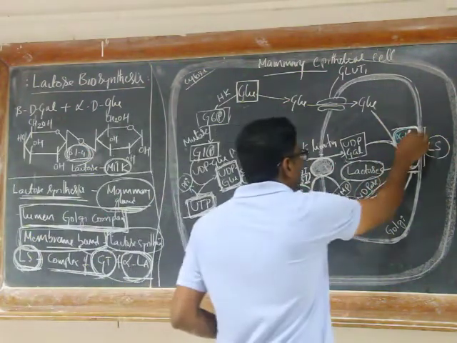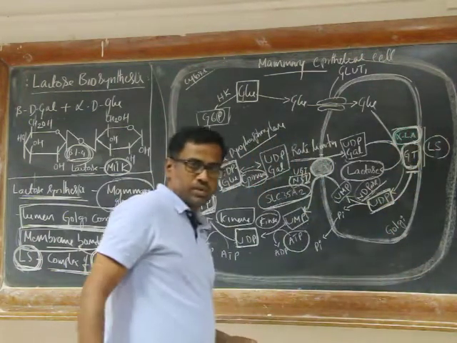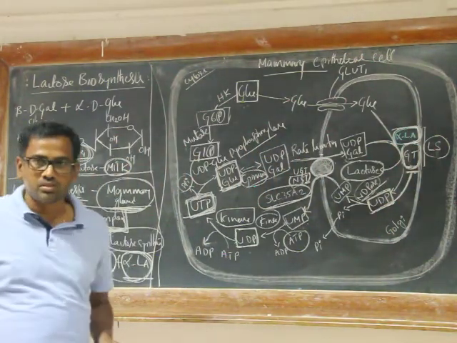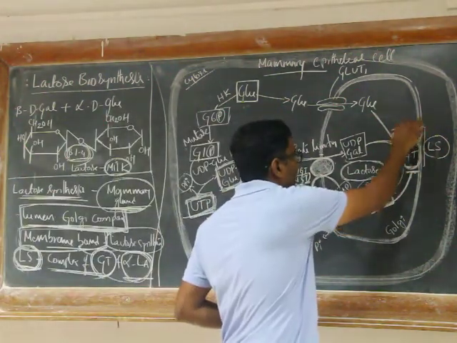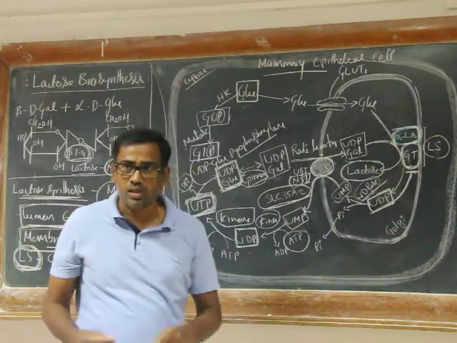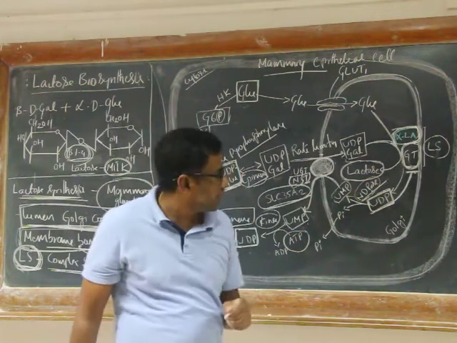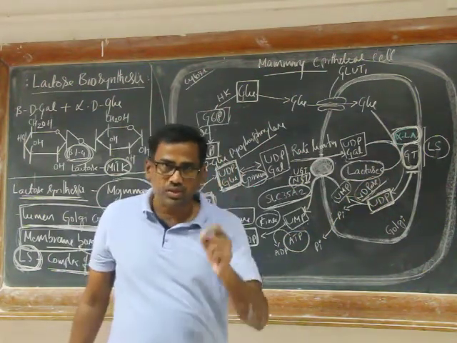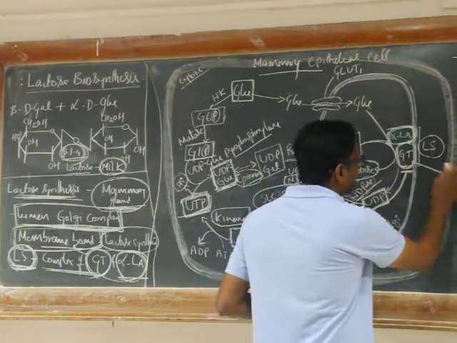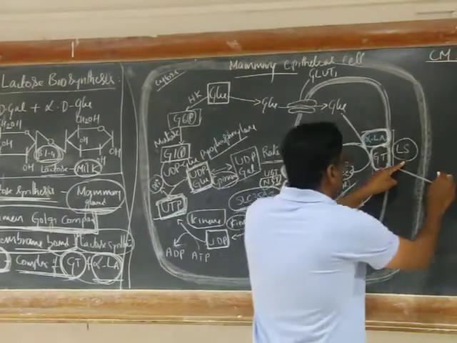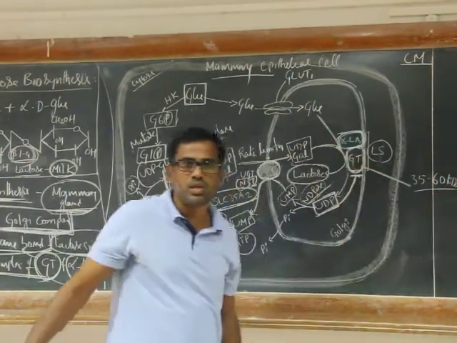Right? Now, here I mentioned alpha lactalbumin and galactosyl transferase. LS, lactose synthase, is nothing but a complex of GT, that is galactosyl transferase, and alpha lactalbumin. Let's talk a little bit more about galactosyl transferase and alpha lactalbumin. This galactosyl transferase is the catalytically active subunit of lactose synthase, and its molecular weight varies from 35 to 60 kilodalton.